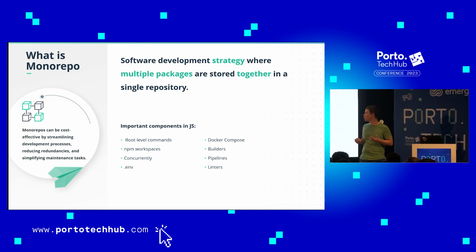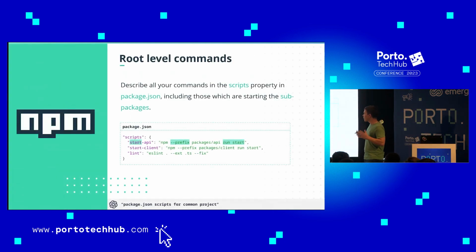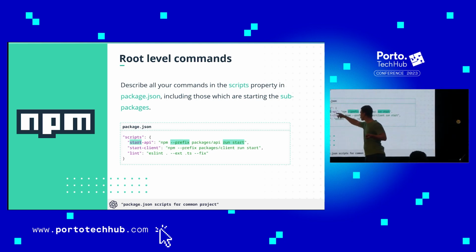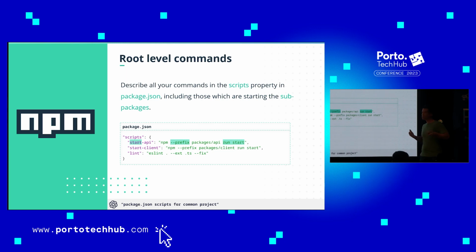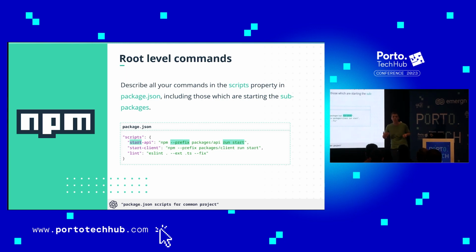Of course, a monorepo is not only for microservices, it can be applied to everything. The main goal of a monorepo, of course, in JavaScript, is to organize things well. How can we organize things well? First, it's nice to write all the commands used in our project in package.json. I'm going to show it. In package.json, we can say what commands or scripts we have to start something, to start some script, to start some service.